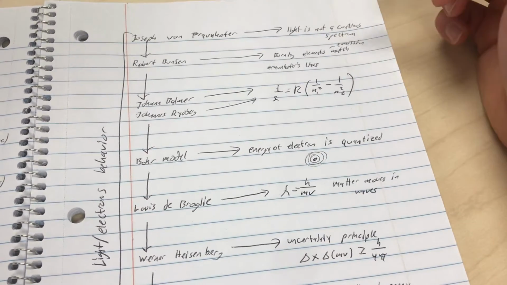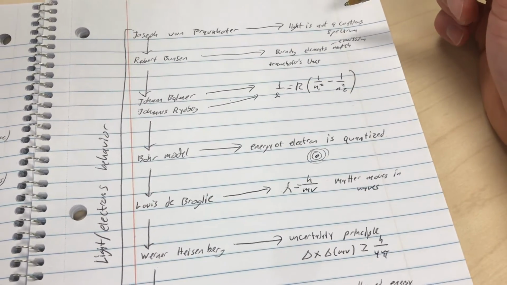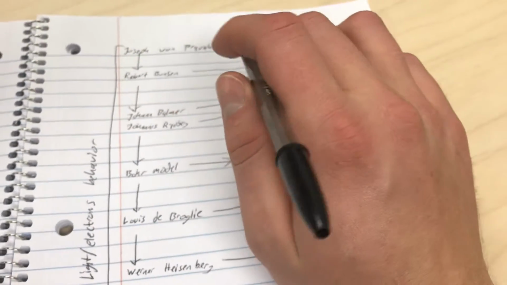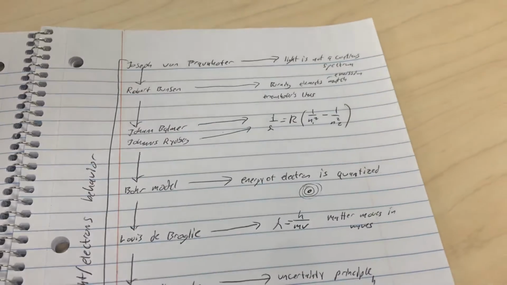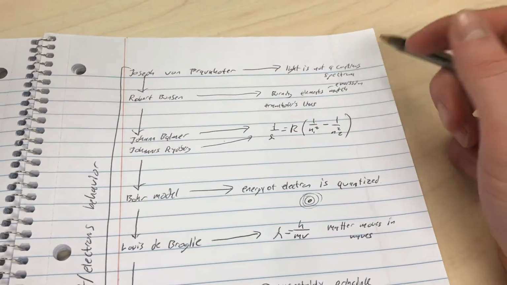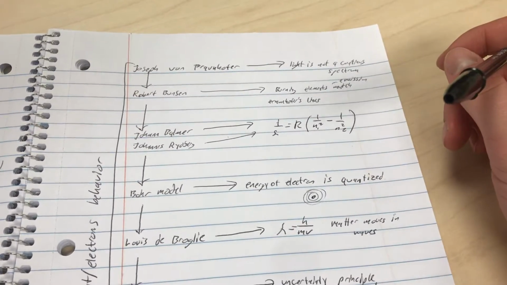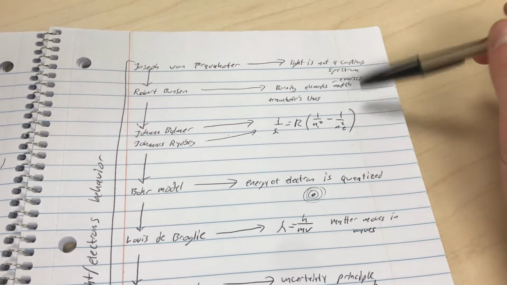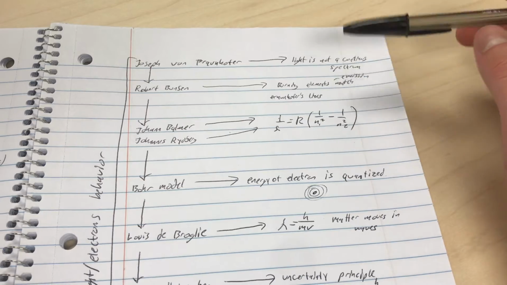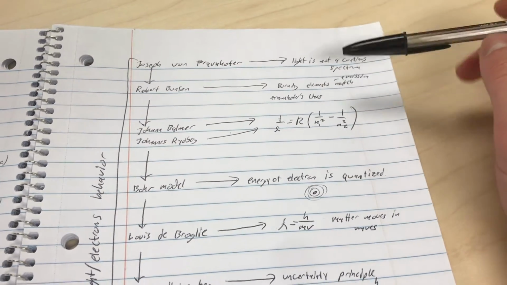Fraunhofer discovered that there are lines in the spectrum, that the light from the sun is not a continuous spectrum. And then Bunsen, for the Bunsen burner, that one's easy to remember, burned elements and discovered that those lines matched up with the lines that Fraunhofer discovered.